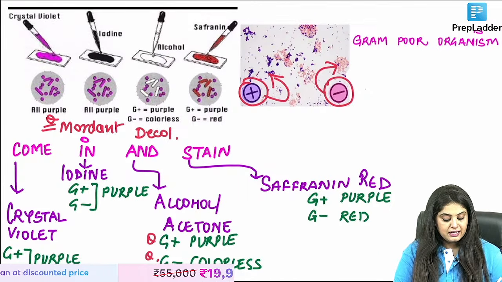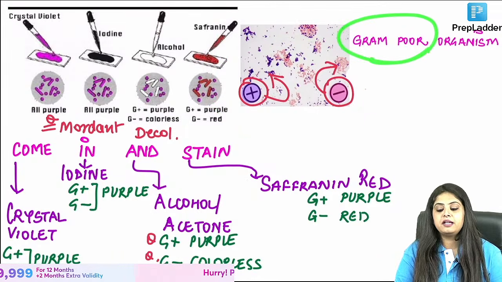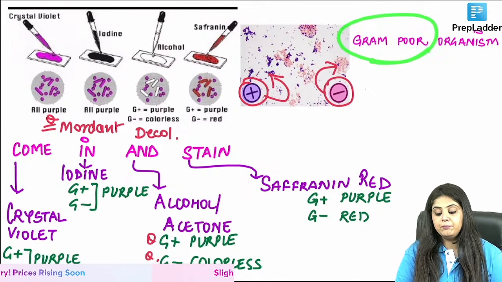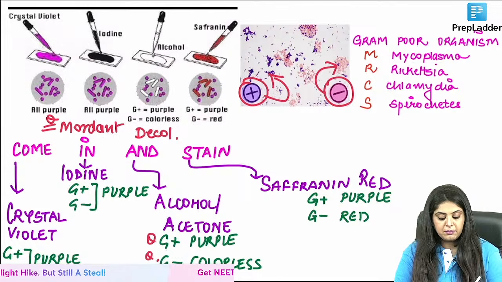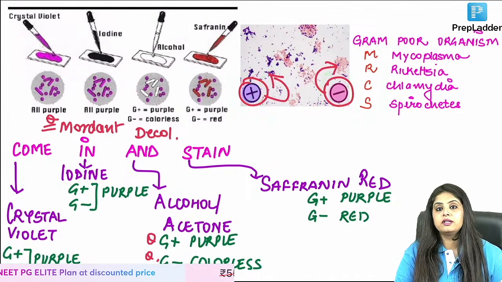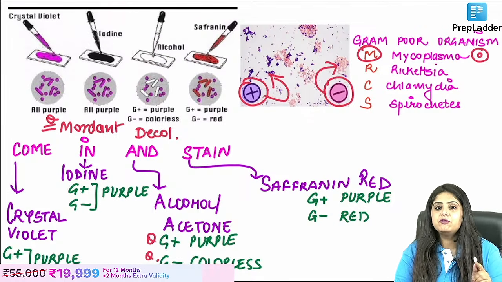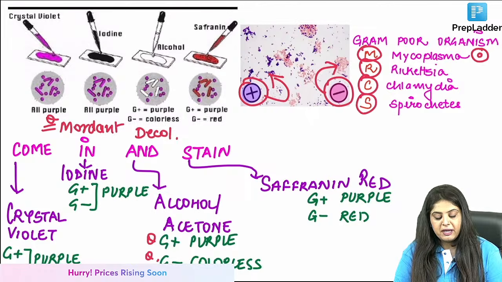Now coming back, what if everything is gram positive and gram negative? Then there must be something in the cell wall, ma'am, which is neither gram positive nor gram negative, that is gram poor. Gram poor means which ones? They are the MRCS. They have some or the other problem in their cell wall that they cannot be gram positive nor gram negative. So mycoplasma, which you guys keep telling me, ma'am, the fried egg one, that is gram poor. Rickettsia, chlamydia, spirochetes.